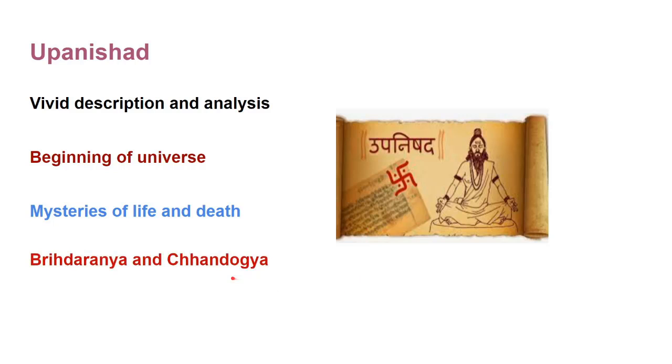Brihadaranya and Chandogya are the earliest Upanishad in the dialogue form. Brihadaranya means forest.